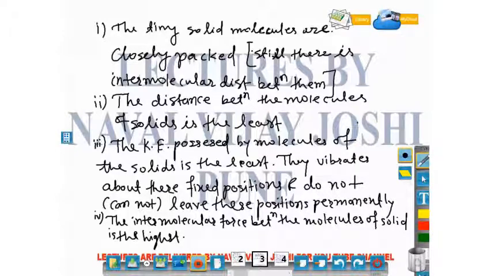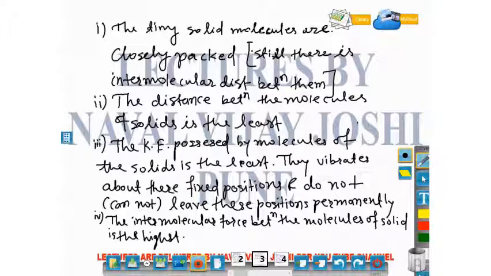Now I would summarize the facts we have seen regarding the molecular model of solid. The tiny solid molecules are closely packed, that means they are very close to each other, but remember that still there is intermolecular distance between them. The distance between the molecules of solid is the least among the three states. The kinetic energy possessed by the molecules of solid is the least among the three states, and they vibrate about their mean positions, that is fixed positions, and do not leave these positions permanently.